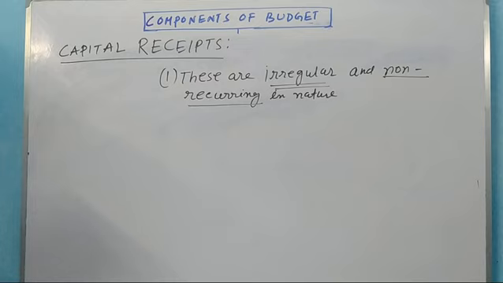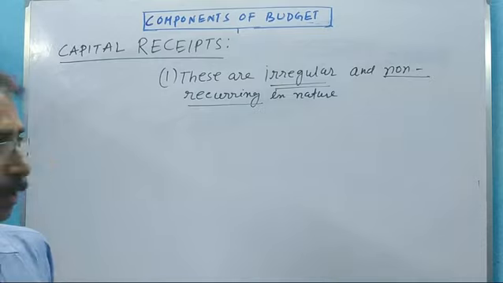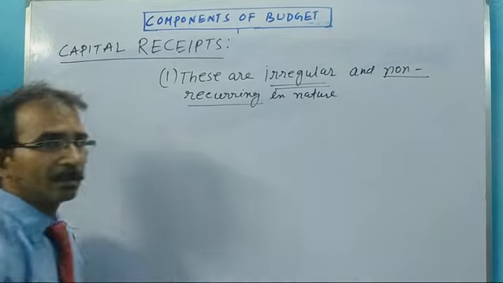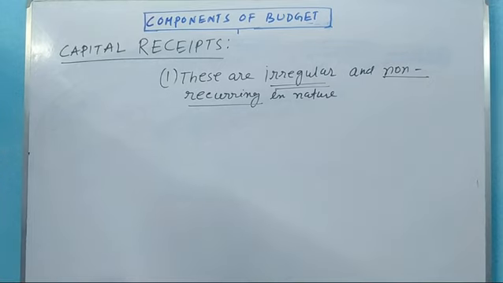Why? Because this is the more important part. Irregular income means the income is not regular, and non-recurring means the flow of income is not recurring.